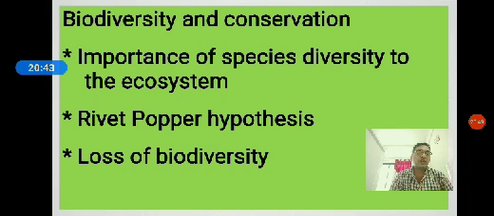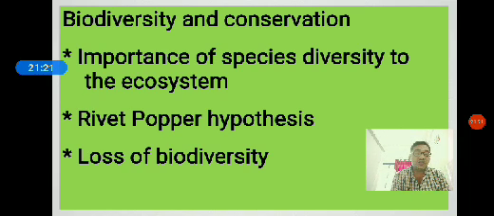Nothing but we are going to construct new buildings. Industrialization: again, we are going to cut the forest area and construct industries, mining, pollution, etc. So deforestation, agricultural expansion, urbanization, industrialization, mining activity and pollution are man-made activities. Those man-made activities mainly cause the loss of biodiversity. Apart from this, one more cause is overpopulation.